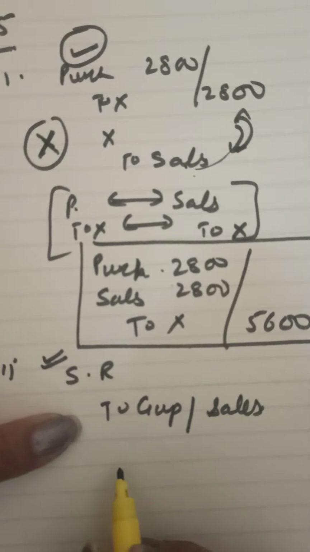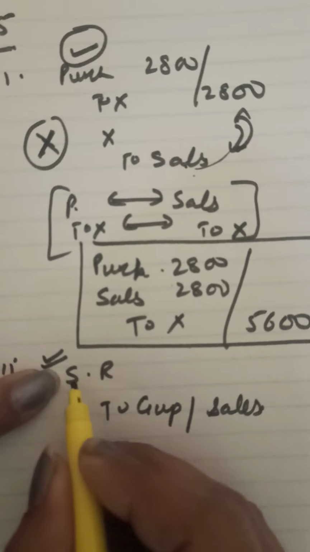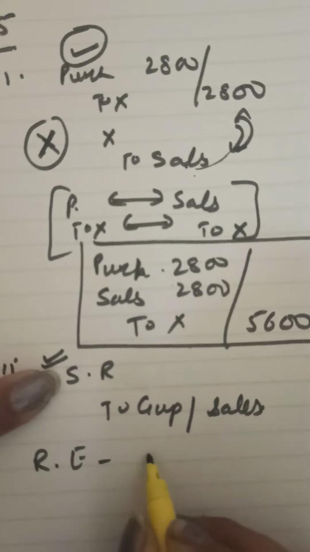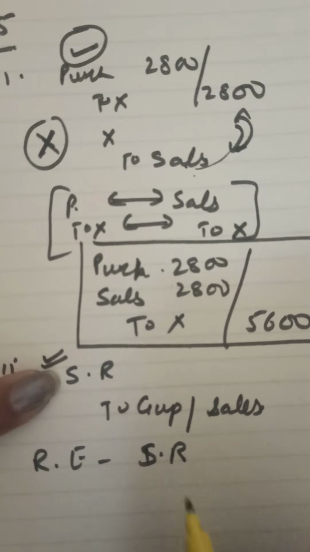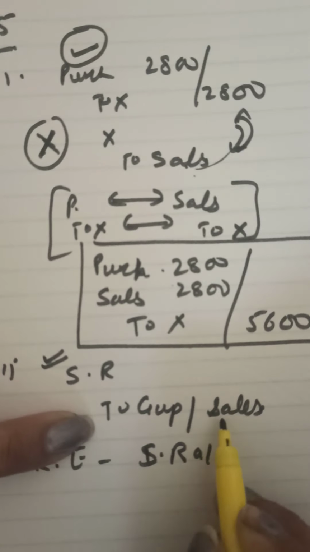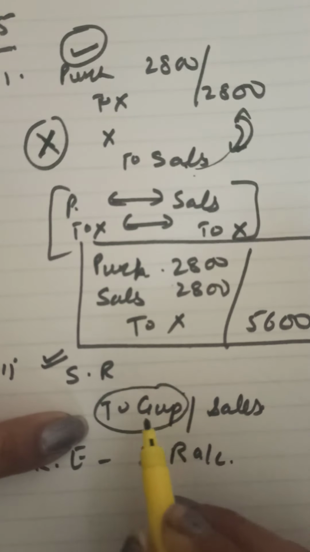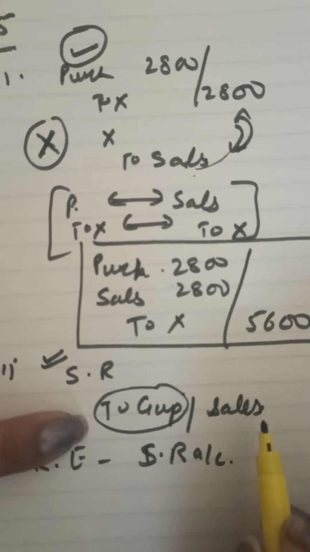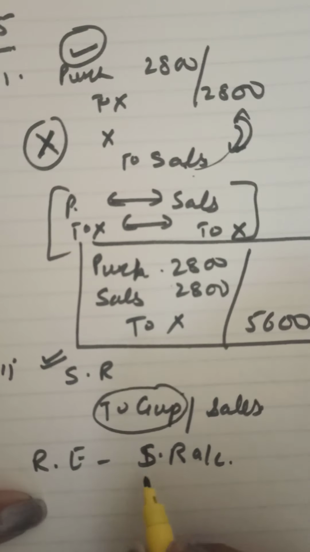Now what to do? We should have debited sales return, we have not debited. So in the rectified entry, we will debit first what has not been debited. Sales return account will be debited. Now Gupta has been correctly entered, so do not touch Gupta's account. Sales should not have been credited. Sales has been wrongly credited. So sales will be debited.